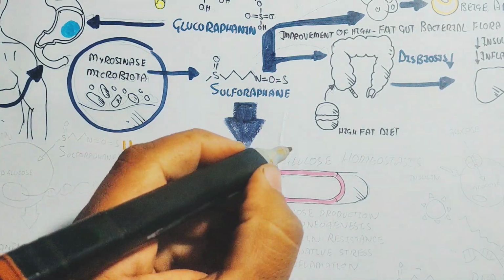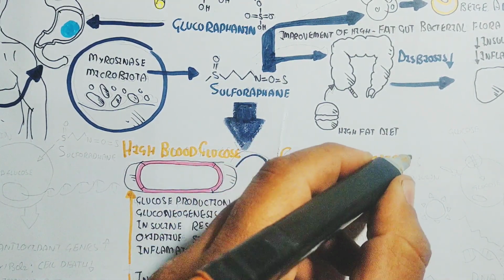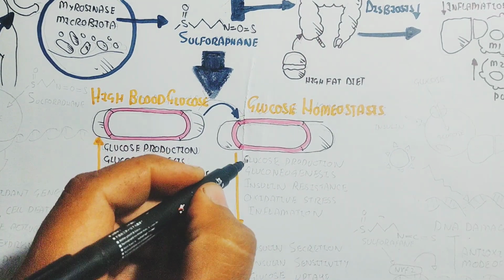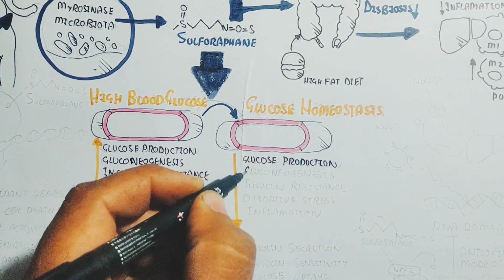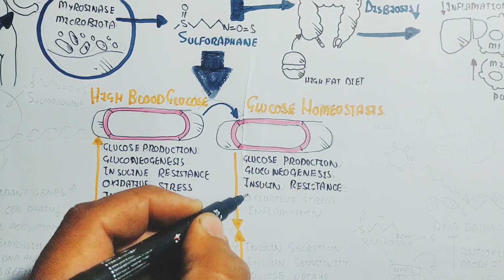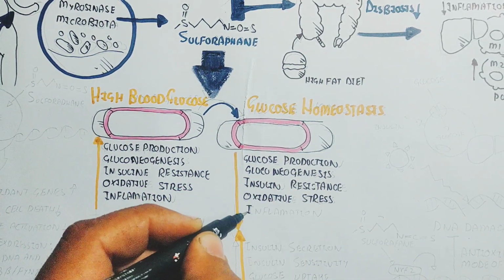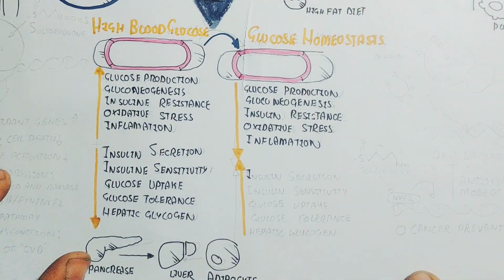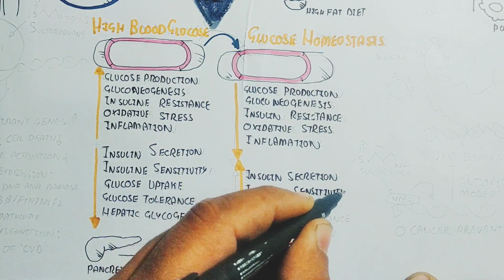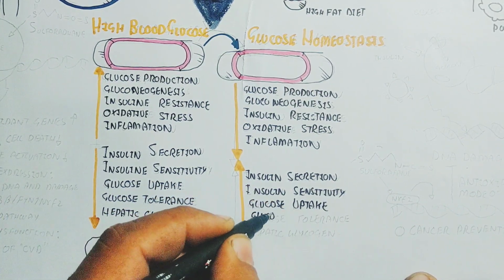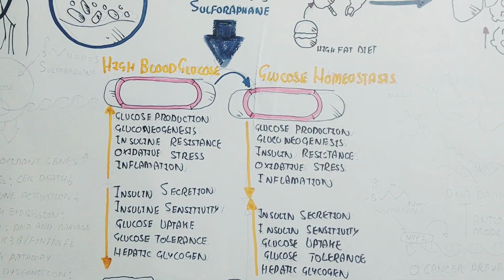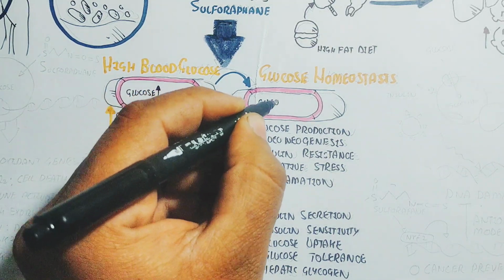When you take sulforaphane, glucose homeostasis will occur. The blood glucose level is ultimately managed, glucose production decreases, gluconeogenesis decreases, and insulin resistance, oxidative stress, and inflammation decrease. This is because sulforaphane also activates certain genes for the antioxidation process, for reactive oxygen species prevention, and insulin secretion, insulin sensitivity, glucose uptake, glucose tolerance, and hepatic glycogen increase. So that is the benefit.